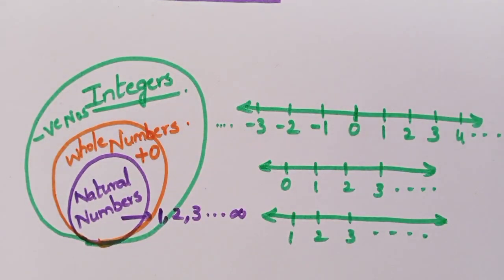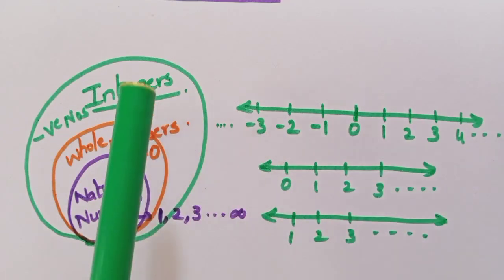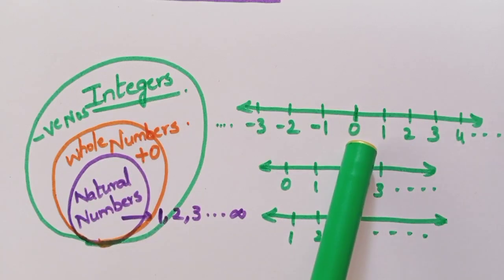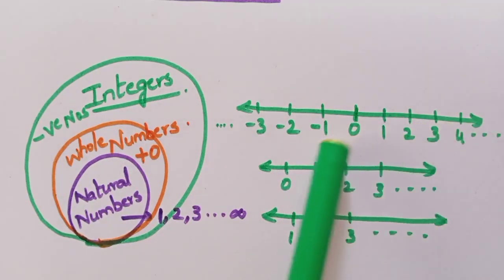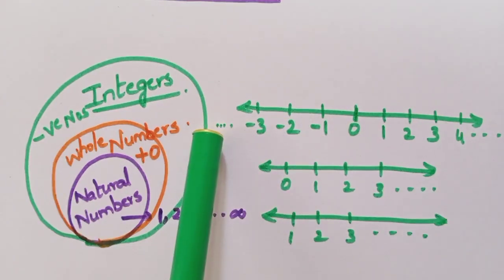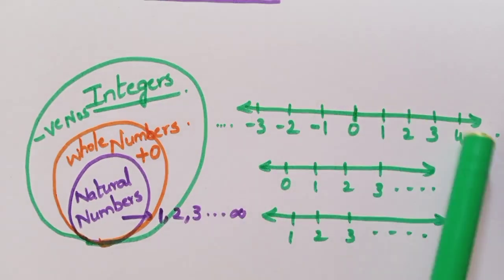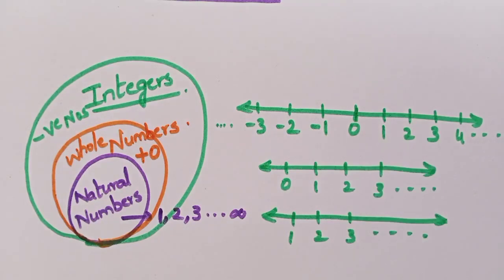Like this it continues. Numbers are infinity. Natural numbers start from 1 up to infinity. Whole numbers start with 0 and continue up to infinity. Whereas for our integers, 0 is the midpoint. We will have all the positive numbers and our negative numbers. Understood? This is our set of integers.